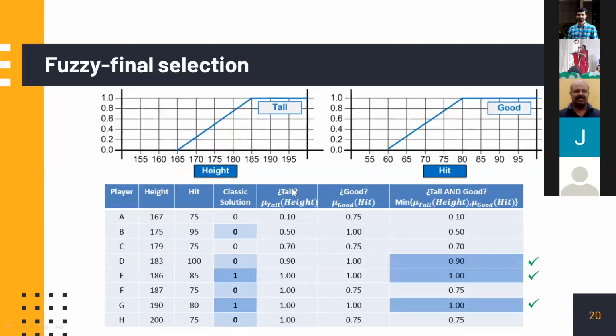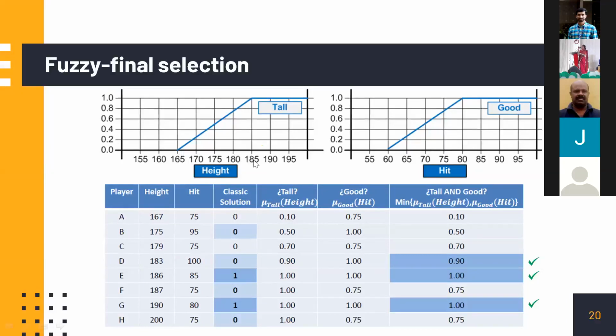We will write the fuzzy membership value of each of the candidates in the fuzzy set called tall. For example, 167. What is the height of that person? 165 is this, 167 is somewhere 0.1 only, say 0.1 only.